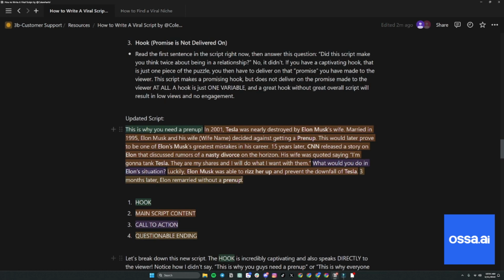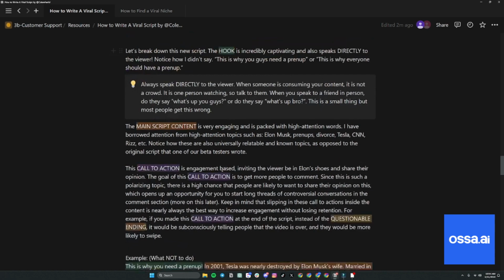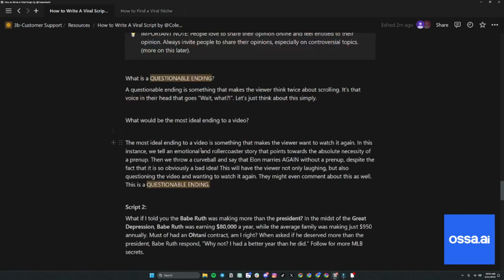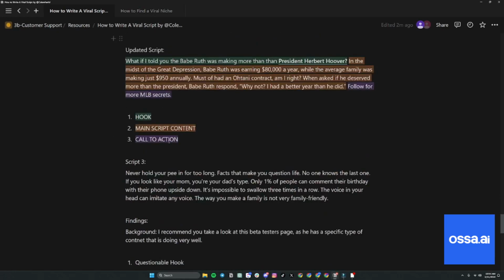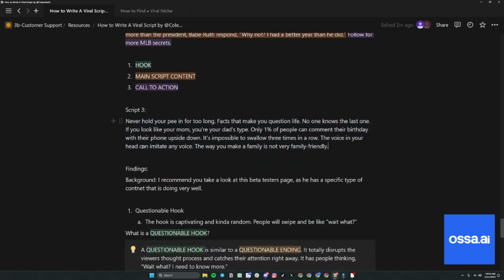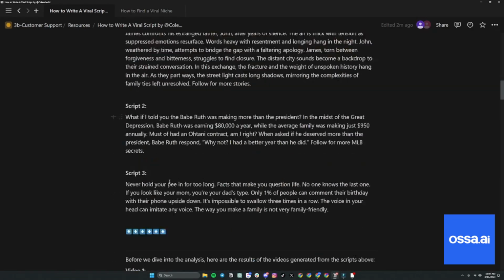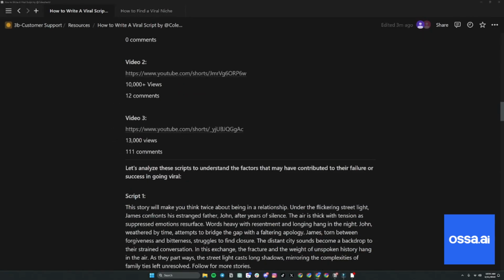That's why knowing these frameworks of hooks and high engagement words and understanding where to put calls to action is all very valuable, because then maybe you could use ChatGPT to help you. But ChatGPT and all these AI tools are not going to create this framework for you. There's just no tool like that. Anyways, coming down, I just want to get to this last one here. I know we mentioned that this was the highest performing video, so I want to showcase it right now, and then I'll dive into it.